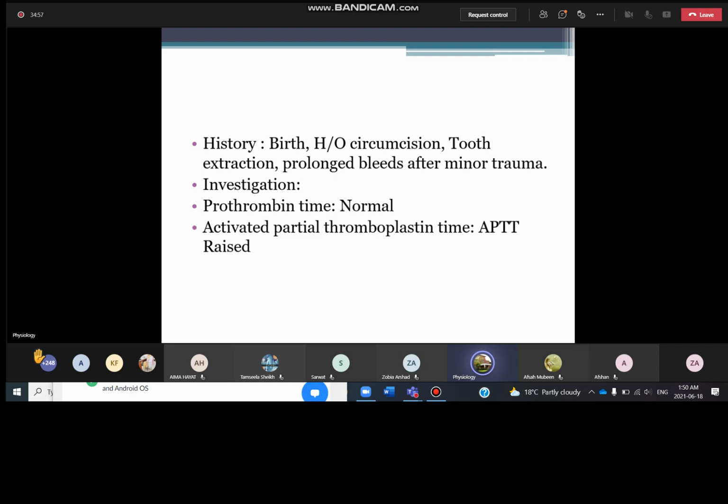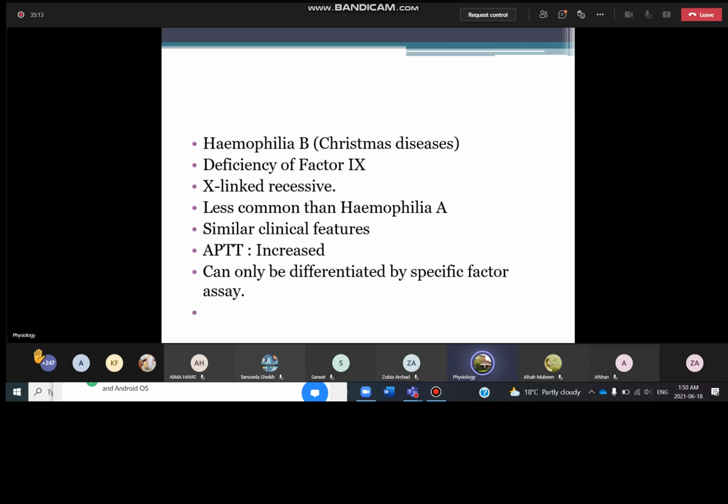That is a very long process. After a prolonged APTT, we do a number of tests on it, and the final investigation is the specific factor assay for factor 8. That is our final test that gives us the final diagnosis. Now, what is hemophilia B? It is also known as Christmas disease. Why is it called Christmas disease? Because it was first discovered in a person whose name was Stephen Christmas in 1952.